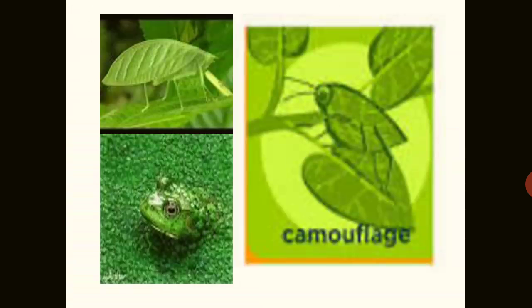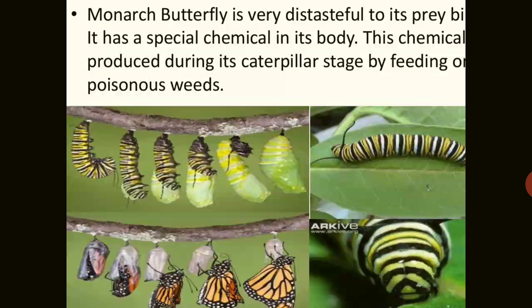Sometimes there is chemical defense also, like some prey species are very poisonous and therefore avoided by the predators. The example is the monarch butterfly. It is very distasteful to predators. It has very special chemicals in its body. The chemical is acquired during its caterpillar stage by feeding on a poisonous weed actually. So it is avoided by the predator.